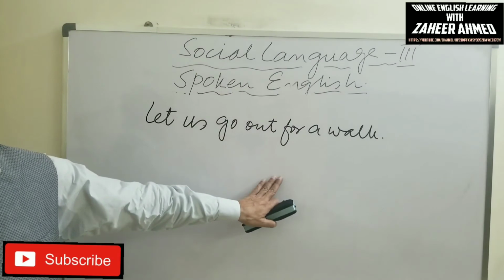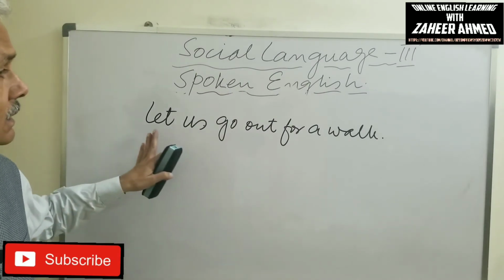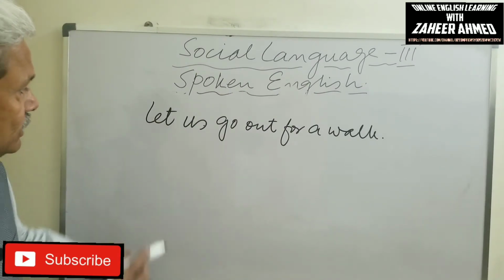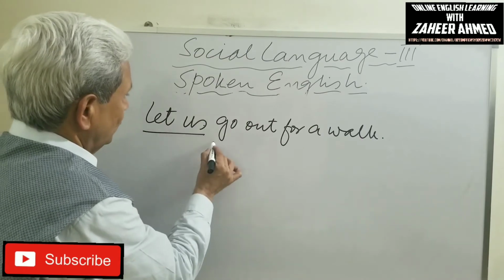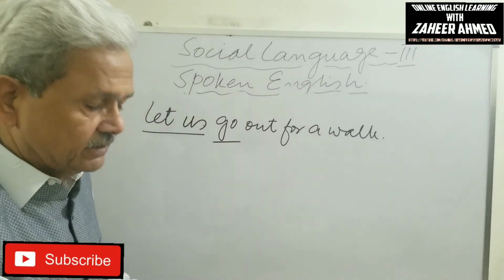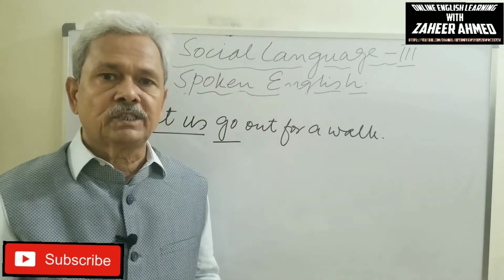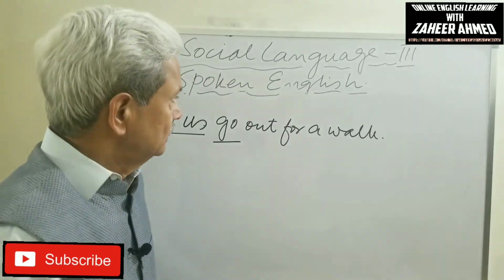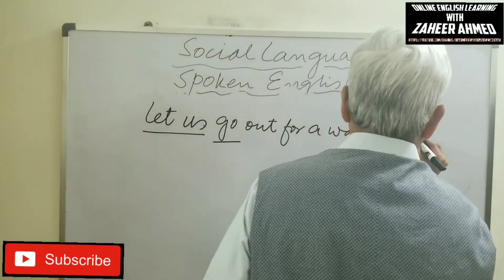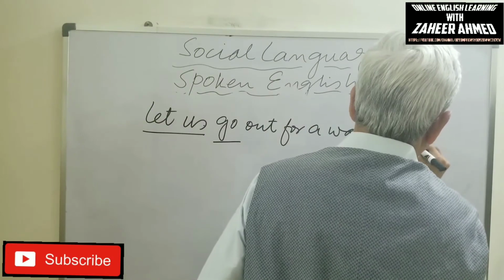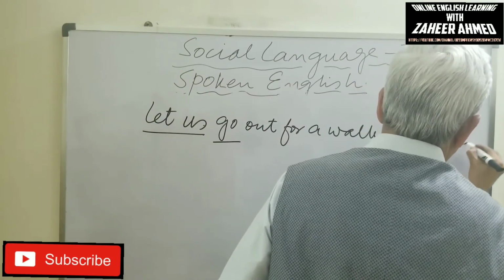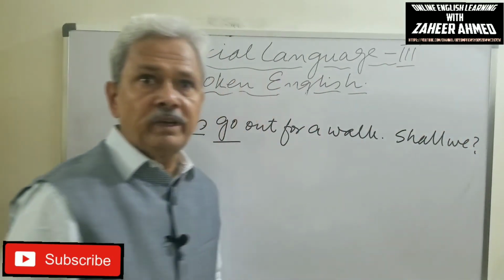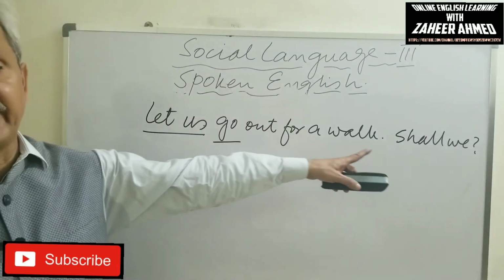The sentence is positive. So in the usage of let us with the first form of the verb, to suggest somebody do something together, we use the question tag shall we, not the negative.